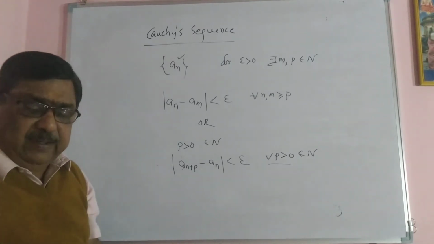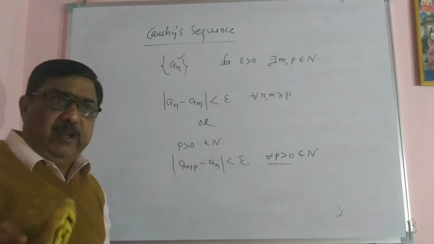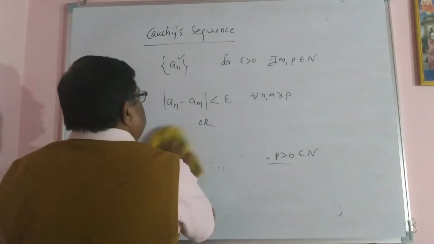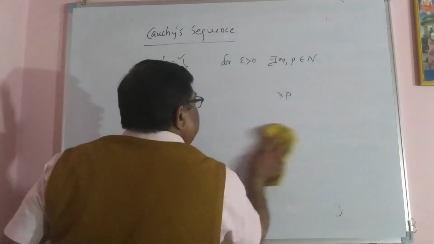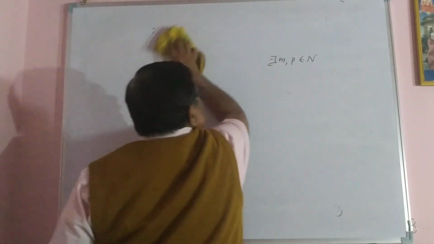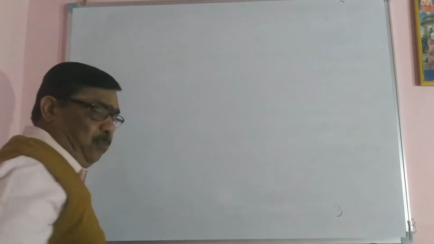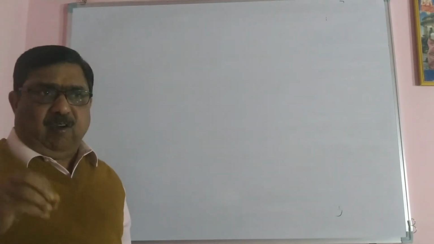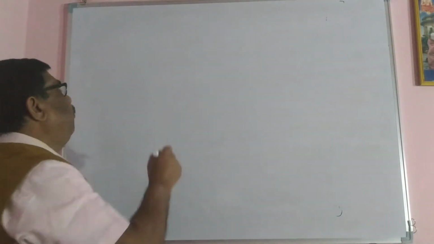Based on the definition, I would like to prove every Cauchy sequence is a bounded sequence. If a Cauchy sequence is there, it definitely is a bounded sequence. We have to prove it. So that is the theorem. Prove that every Cauchy sequence is a bounded sequence. Proof of this.